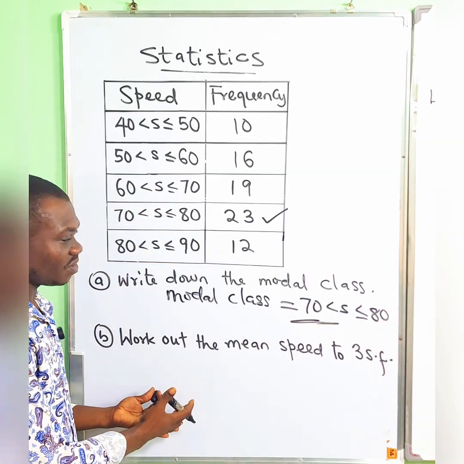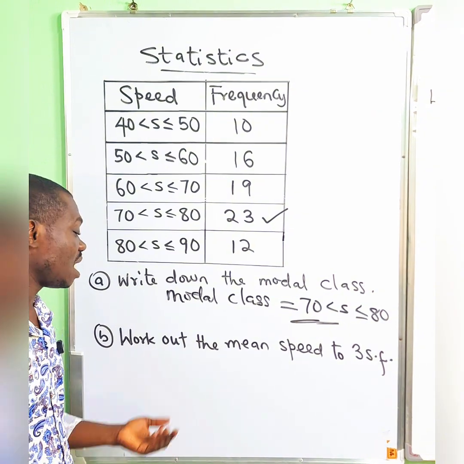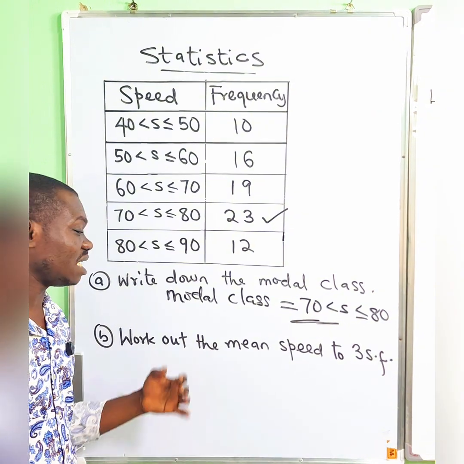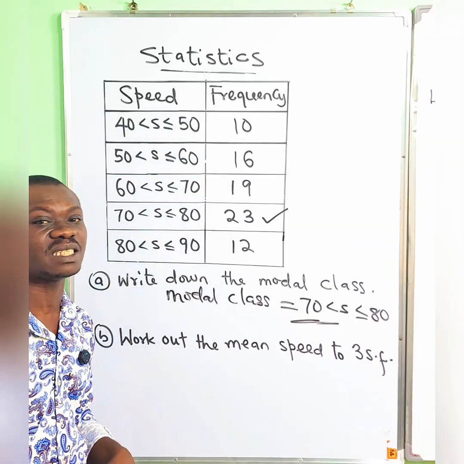Now, where we are going to have more conversation is on question 2, that's the B part, where you're asked to work out the mean speed. That means the mean of the data presented here.